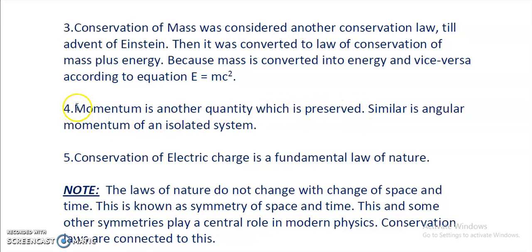P is equal to mv. You might be remembering the formula. If m1 u1 plus m2 u2 is equal to m1 v1 plus m2 v2, if two particles or two bodies are colliding, then it is called conservation of momentum. So there we studied the conservation of momentum. More precisely, we can say the conservation of linear momentum in class 9. But in this class, you will also study the conservation of angular momentum, right?